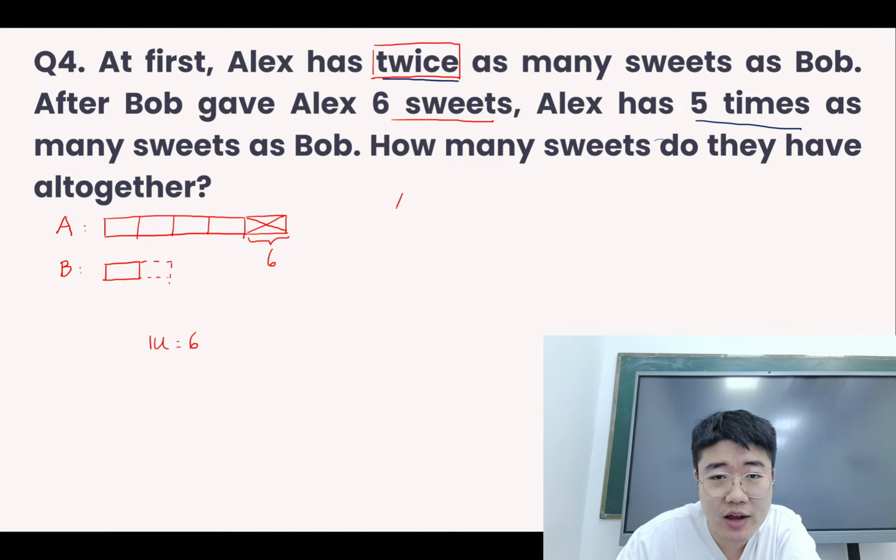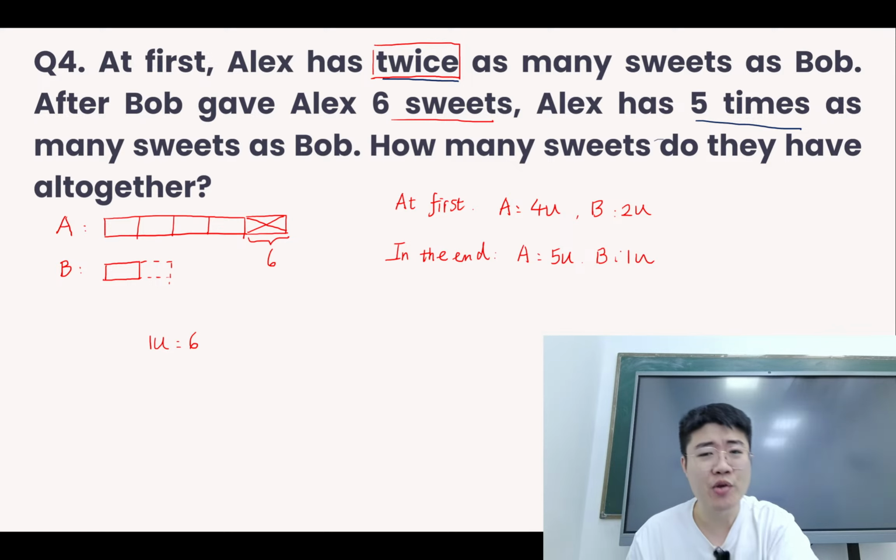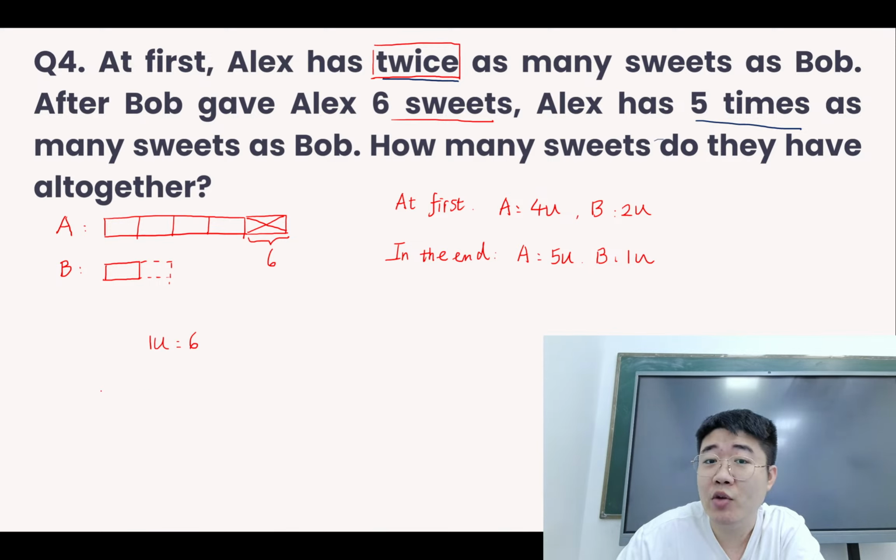So we can write it down. At first, Alex is 4 units, Bob is 2 units. Then in the end, Alex is 5 units and Ben is 1 unit. So basically we move 1 unit from Alex to Bob. So this 1 unit is 6, and they want to find how many sweets they have altogether, so the total is the same.